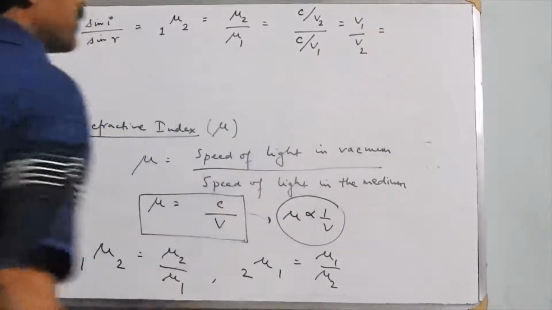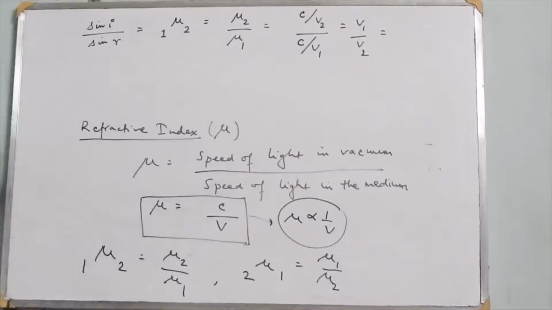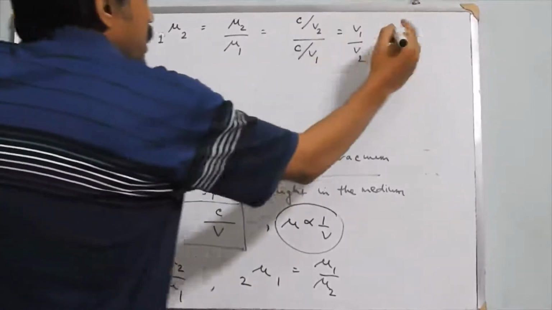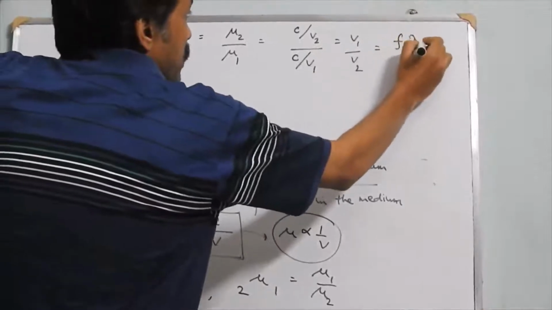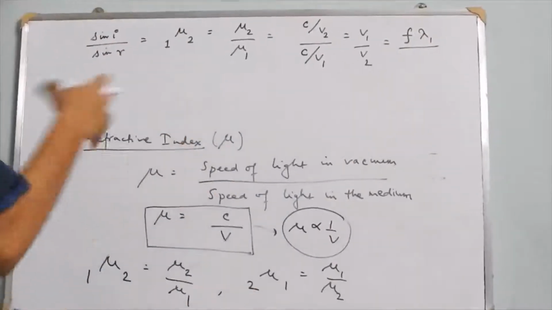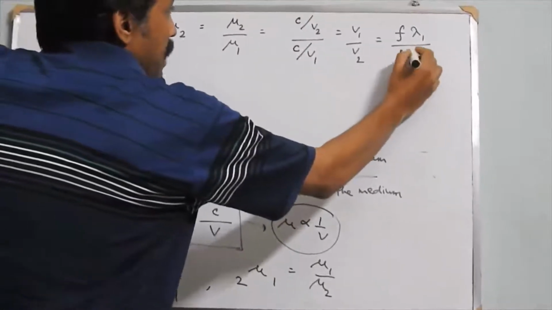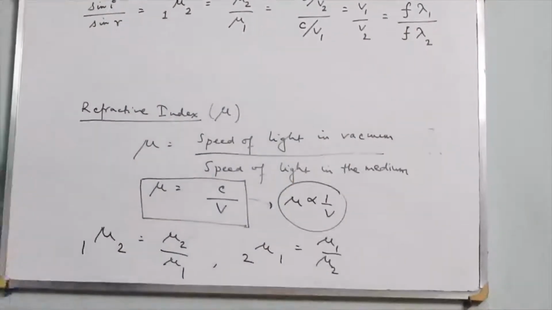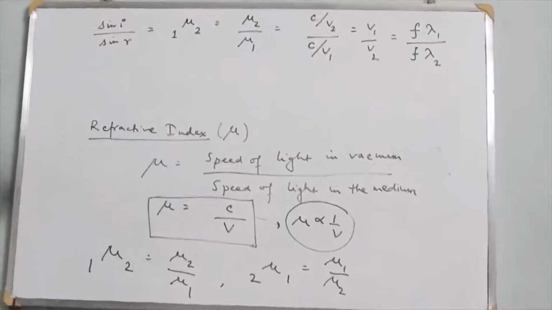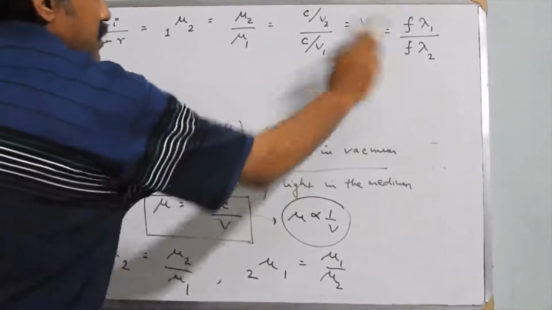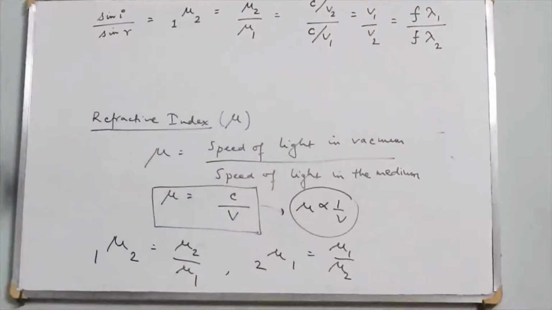Now we know that for a wave, velocity is the product of frequency and wavelength. So I can say that v1 is f lambda 1, where lambda 1 is the wavelength in the first medium, and v2 can be written as f lambda 2, where lambda 2 is the wavelength in the second medium. Remember that when light moves from one medium to another, the frequency remains the same. So it is not f1 or f2, it is f.